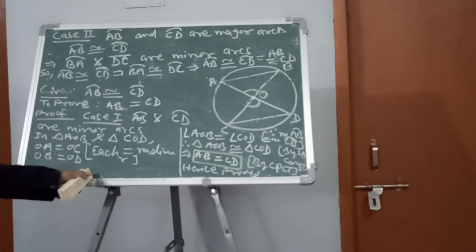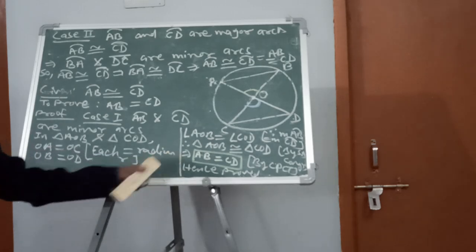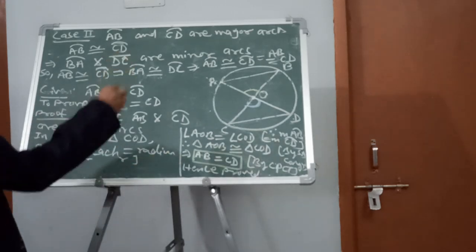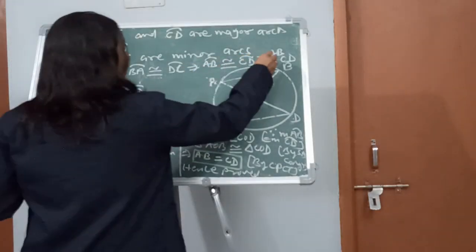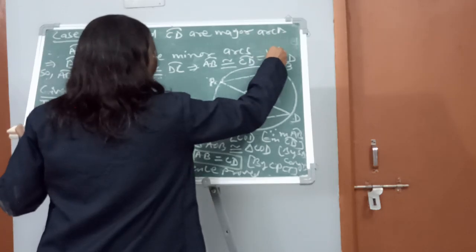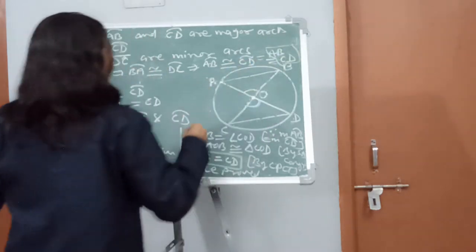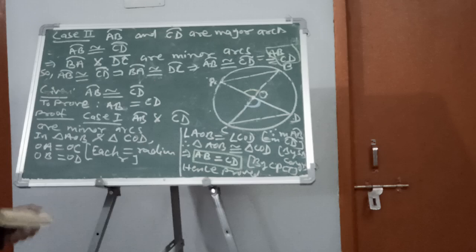Just proved in case 1, isn't it? Proved in case 1. From there we can say that AB is equal to CD.